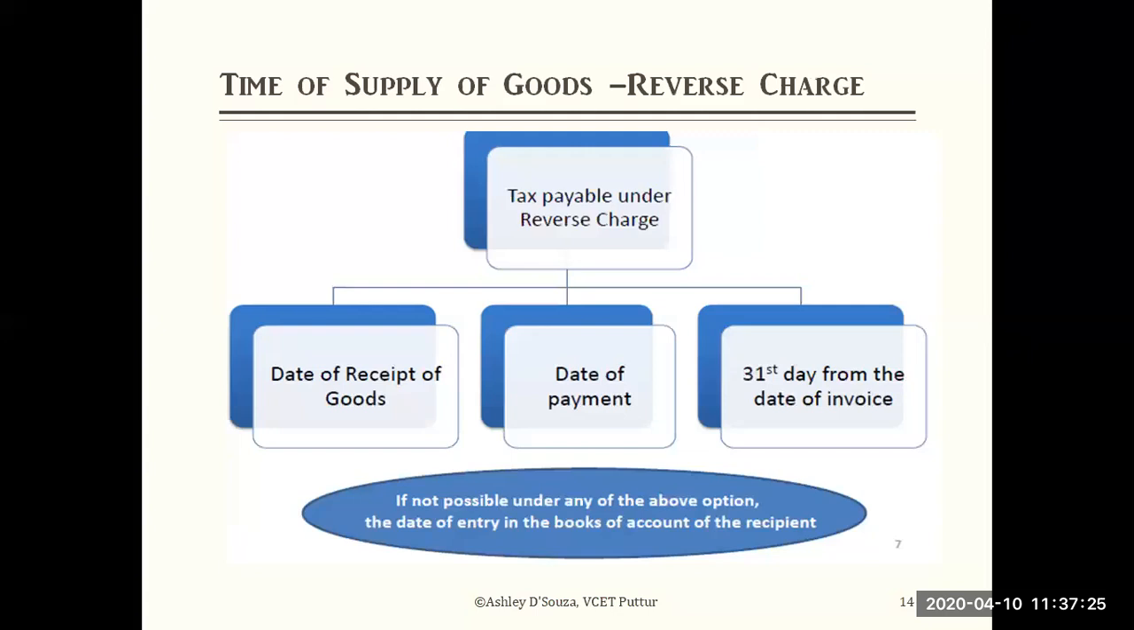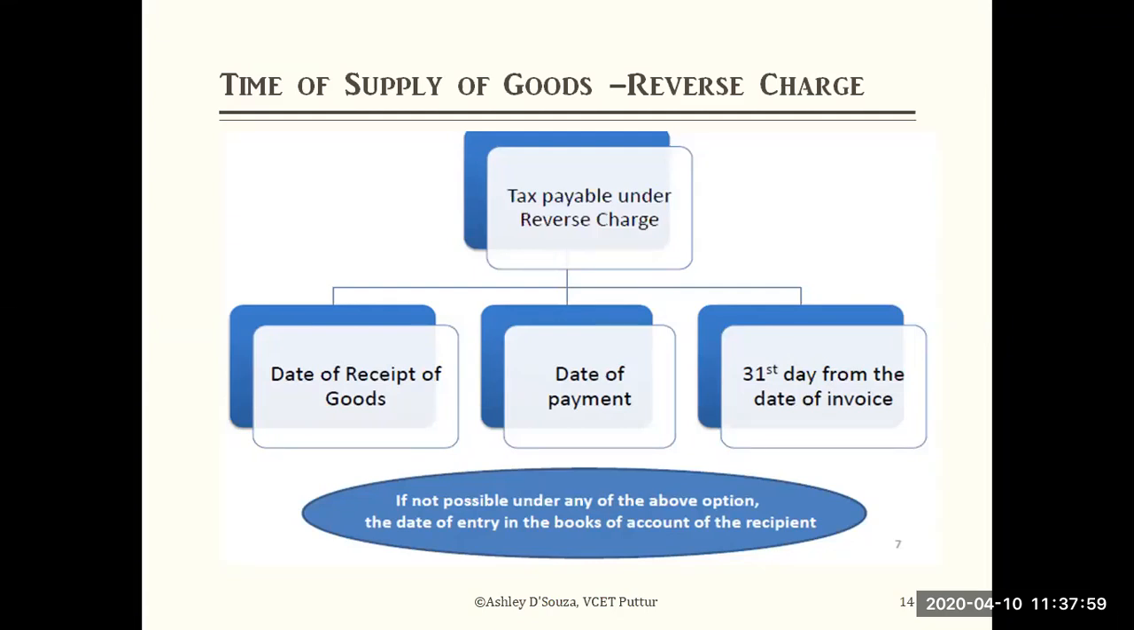Tax payable under reverse charge: one is the date of receipt of goods, or the date of payment, or the 31st day from the date of invoice, because 30 days is the maximum, and the next day following the 30 days means the 31st day. Out of these three, the earliest will be considered: the day you received the goods, or the day you made the payment, or the 31st day from the issue of the tax invoice. Whichever is the earliest date is considered the time of supply.